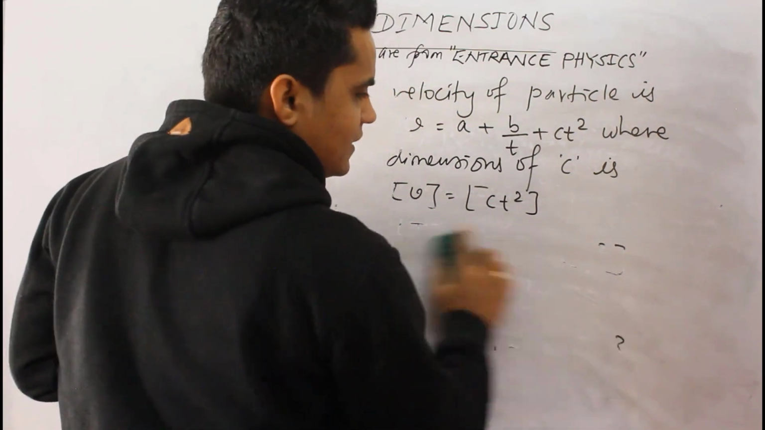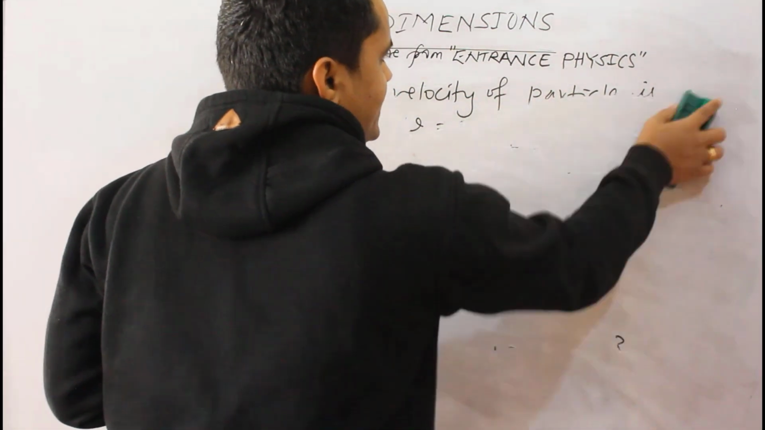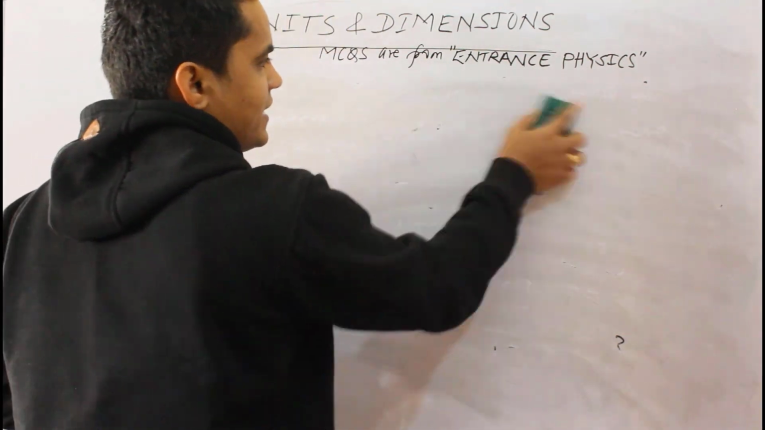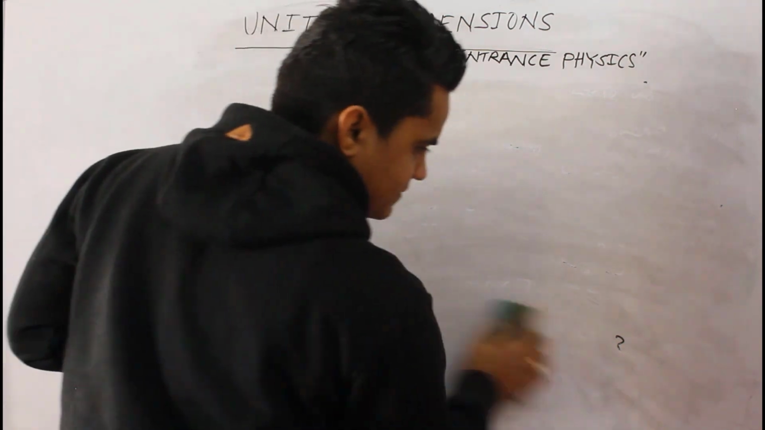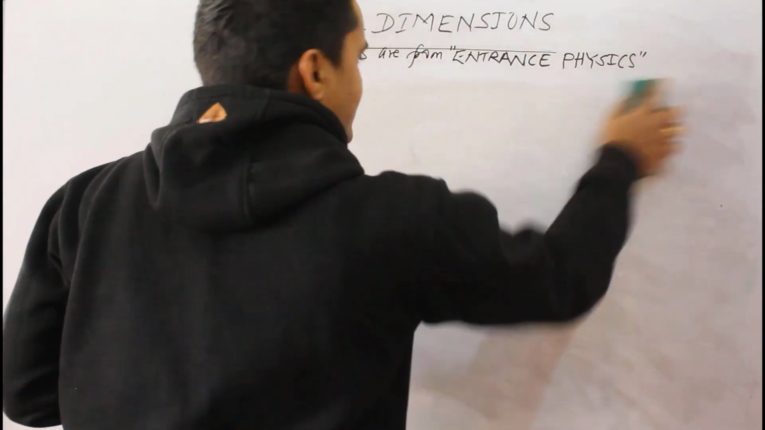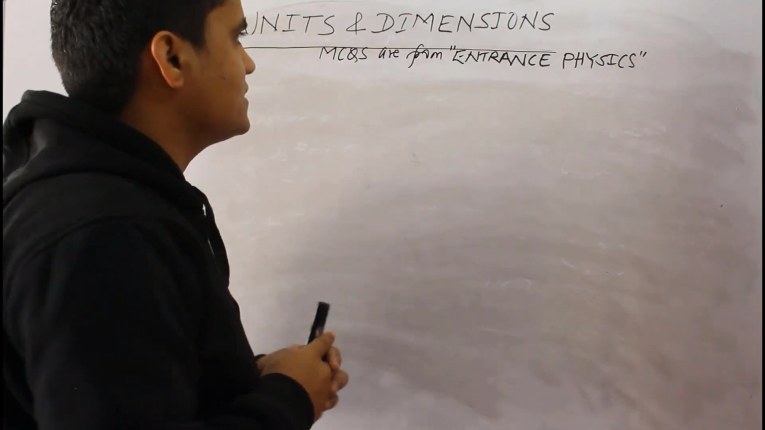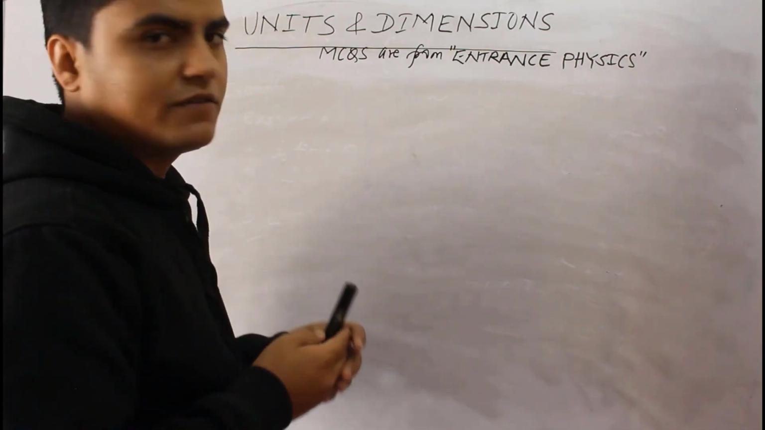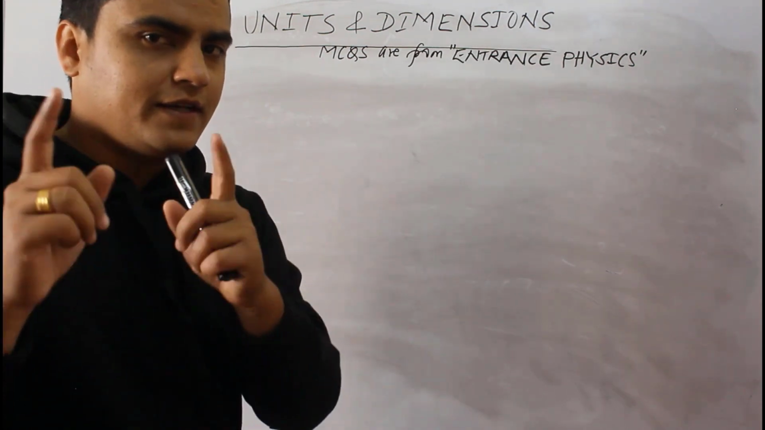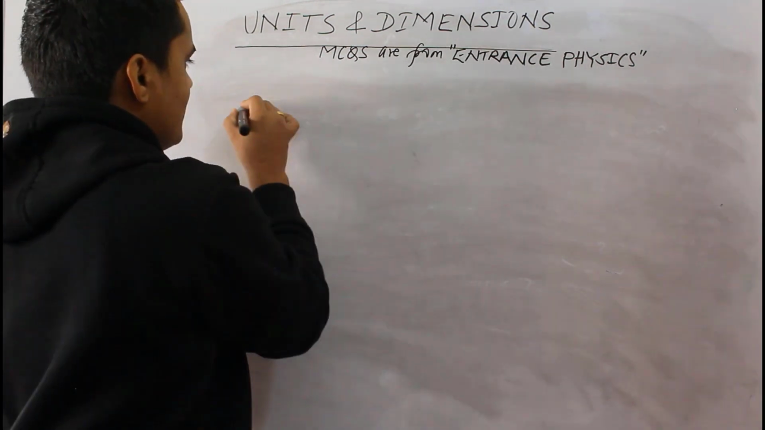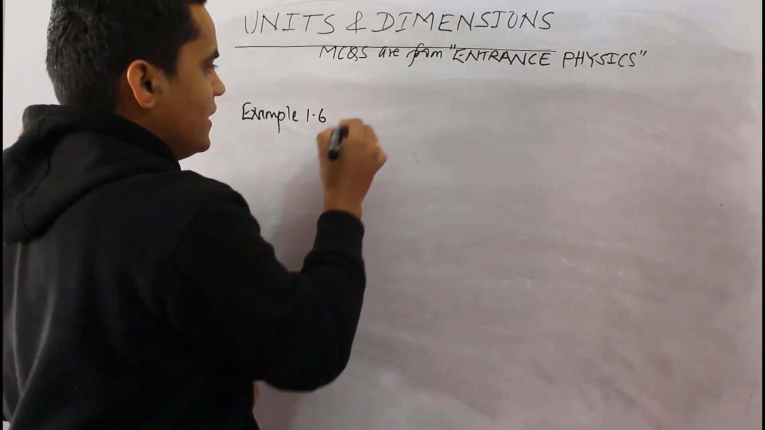Have you heard of the Van der Waals equation of state? Yes, that is a very famous question in units and dimensions, and I'm going to write the same question here and explain it from the dimensions perspective. This is in fact explained in example 1.6 of the first chapter of my Entrance Physics. Okay, let's write the last question and discuss it. So it is example 1.6.